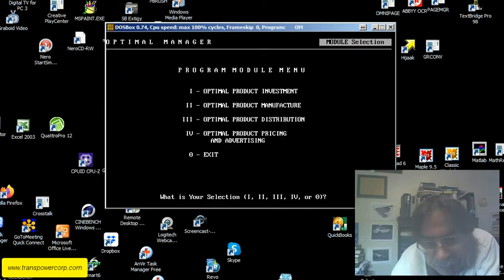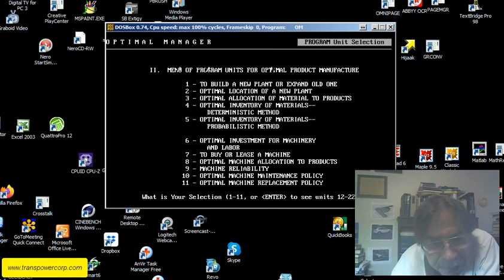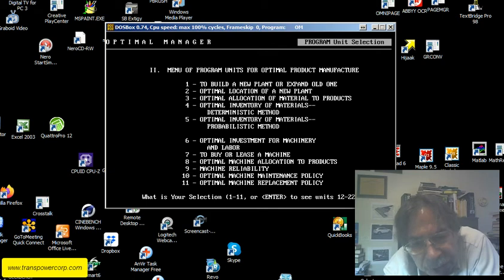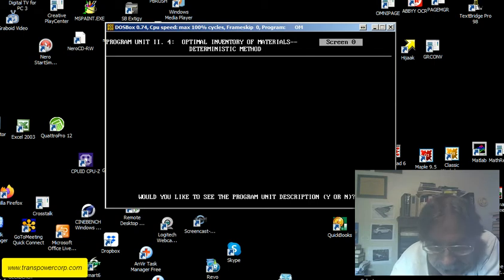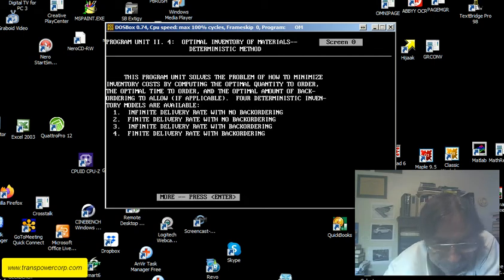We're currently in optimal product manufacturer. We completed all the program units in optimal product investments. So I'm going to hit II. And we're currently on program unit 4, optimal inventory of materials deterministic method. So I hit 4. Would you like to see the program unit description? Yes. So I'll just read this to you.